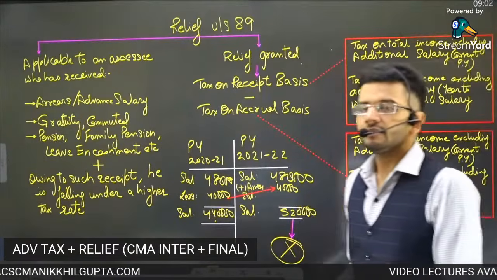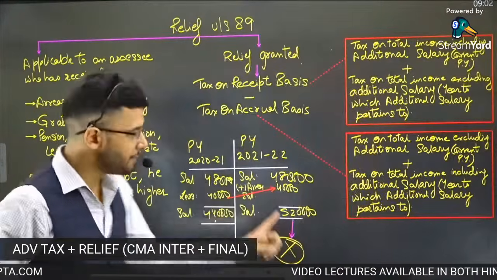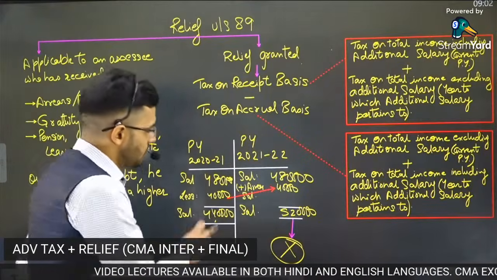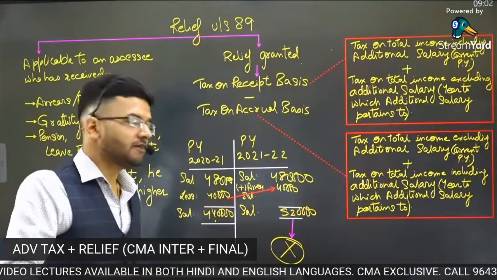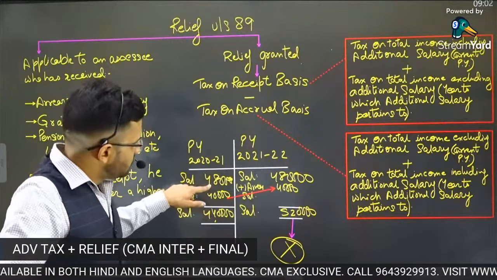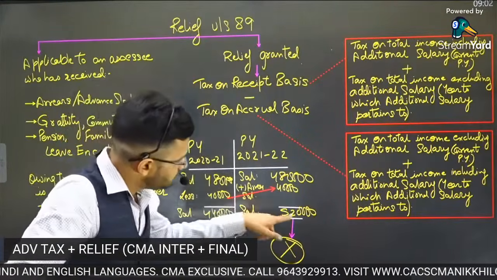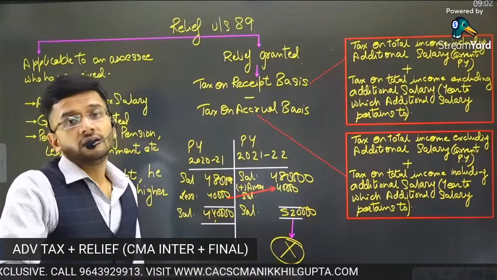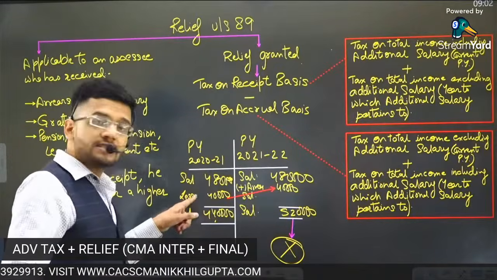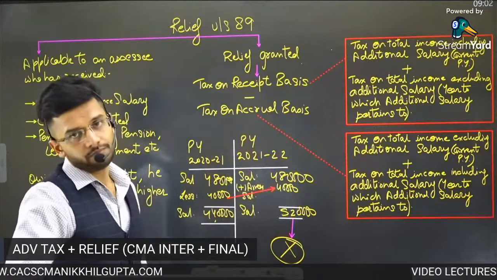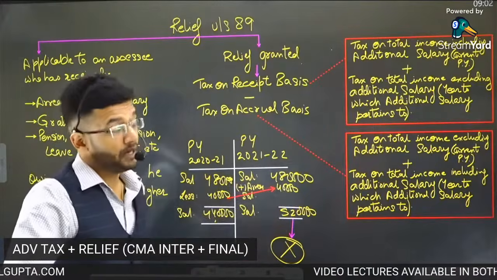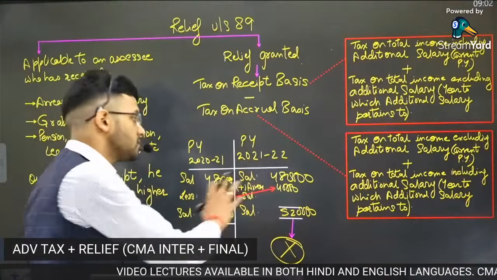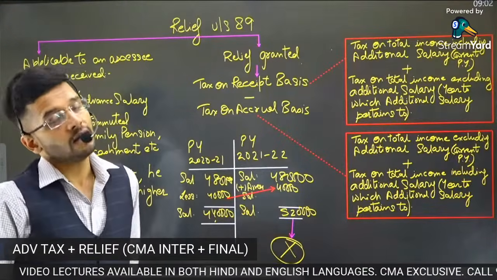So guys, in effect, the slab rate changes. Earlier, he was in the slab of 2,50,000 to 5 lakhs, which was the 5% slab. Because of this timing difference, he moved to the next slab, which is 20%. From the 5% slab, he moved to the 20% slab. Under this situation, there is a big loss of 15% which that particular person has to bear. To curb this situation also, Section 89 is in play.